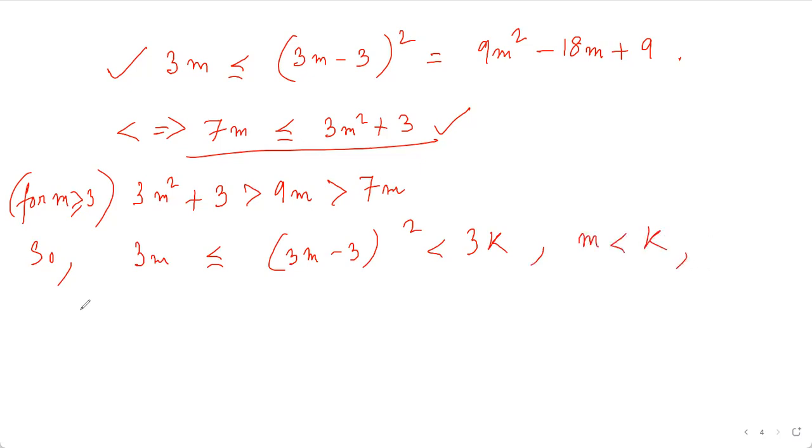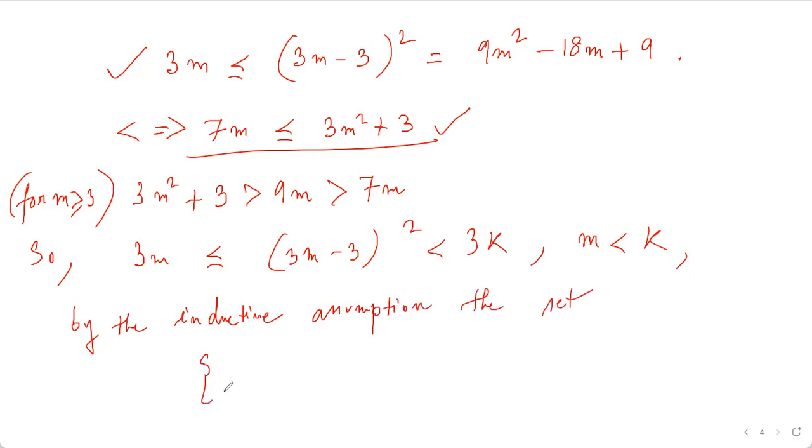And so by the inductive assumption, the set a 3m square minus k, a 3m square minus k plus 1, and all those till a naught, okay, whatever. So that set is finite.